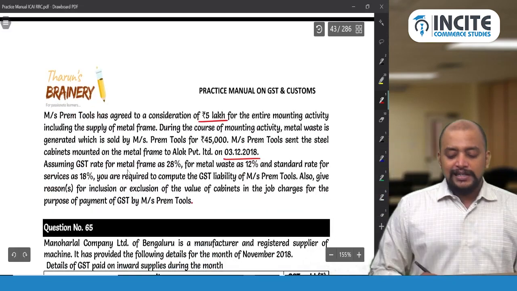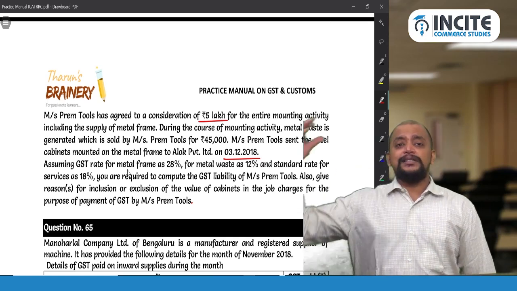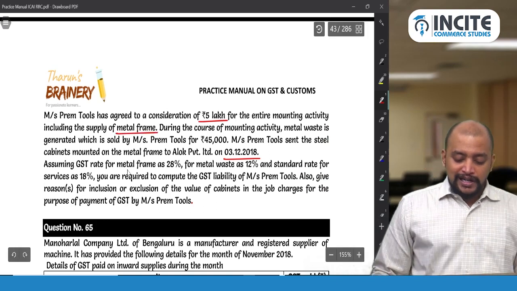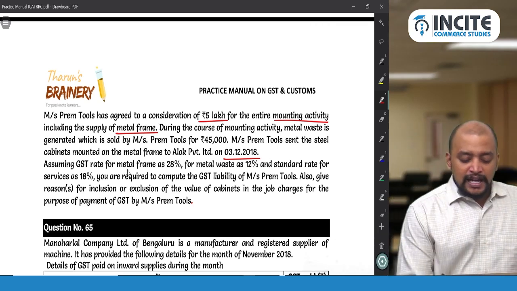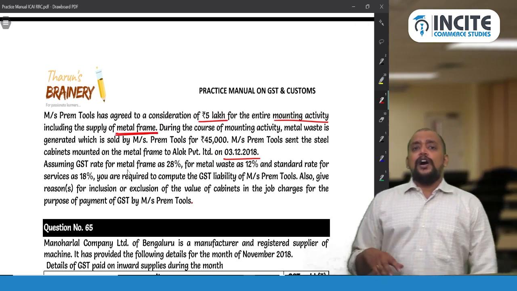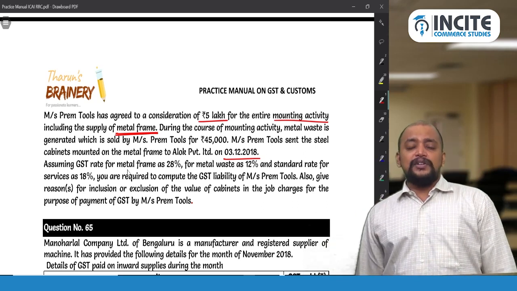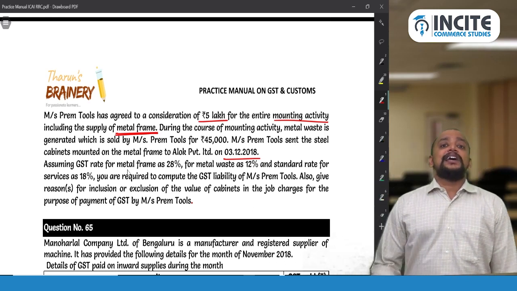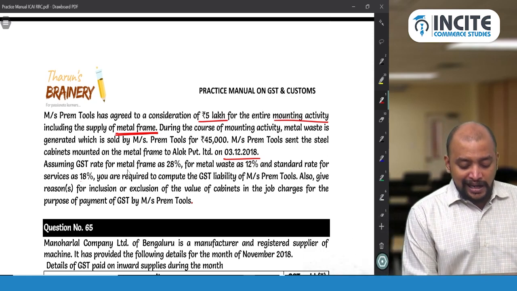So this processing, that is services, plus the supply of some metal parts, the metal frame. So what are they doing? Mounting activity is a supply of service, and the supply of metal frame is a supply of goods. And these two are naturally bundled in the ordinary course of business. Due to that reason, it will be treated as a composite supply. So what is the principal supply here? Services is the principal supply. So what is the rate applicable to the principal supply? 18%.